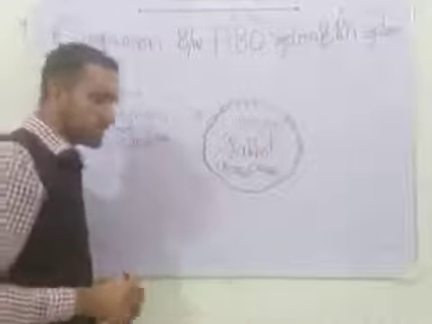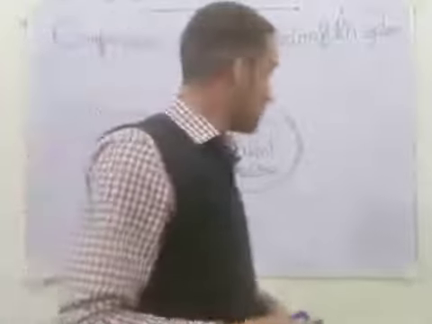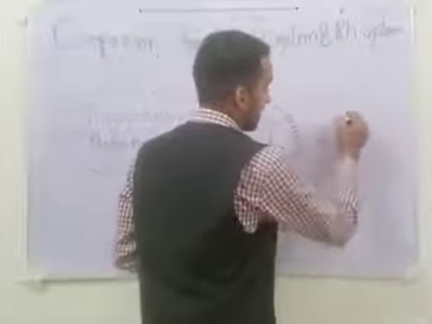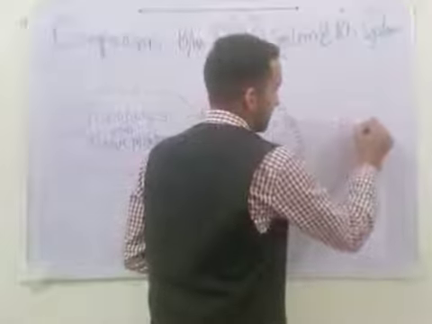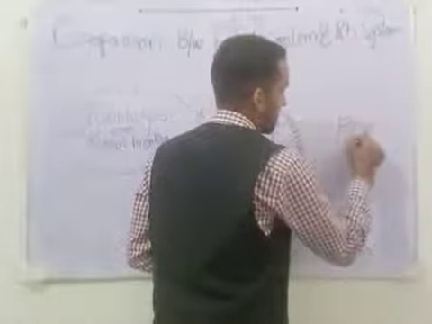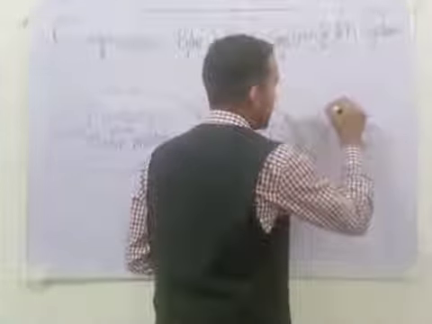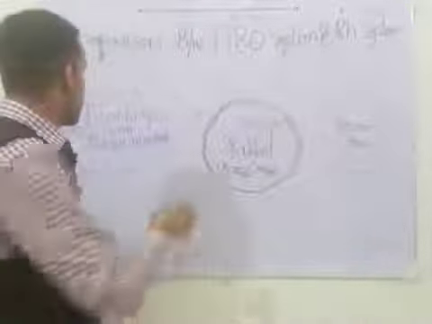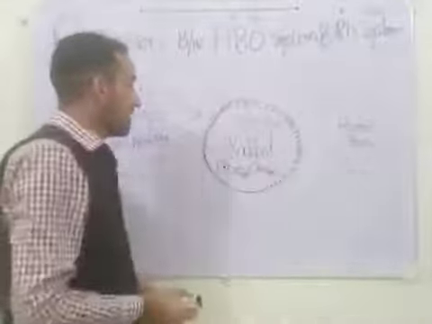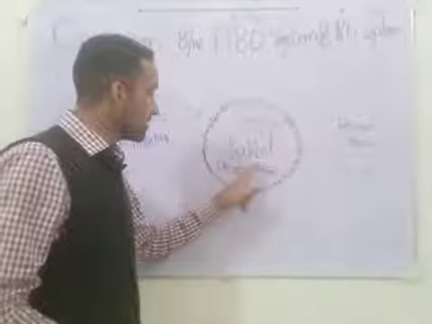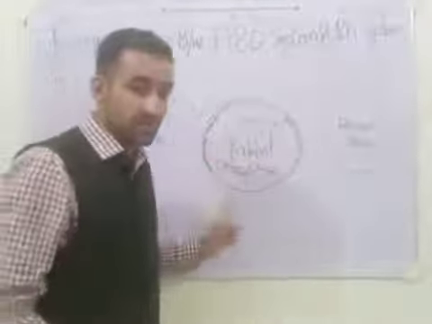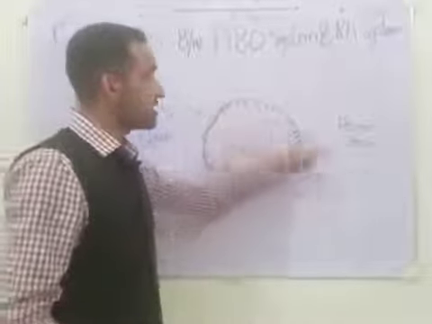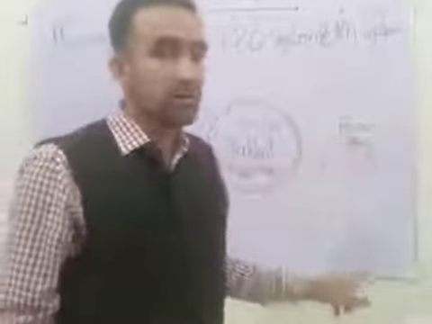Later on he did the experiment on the human body, and he injected these antisera, which were made by the rabbit body against the red blood cells of the rhesus monkey, into the human body.